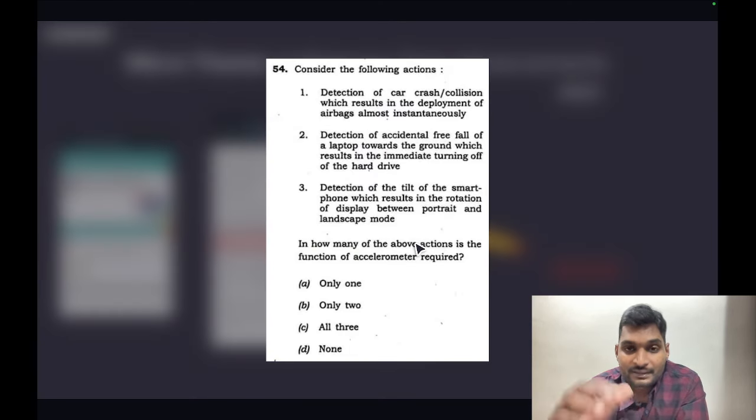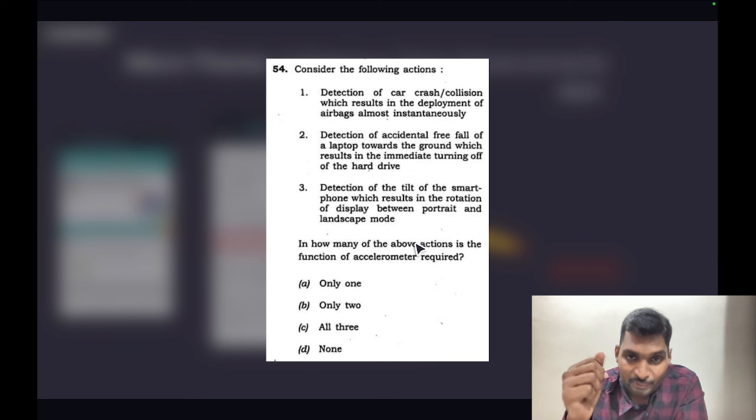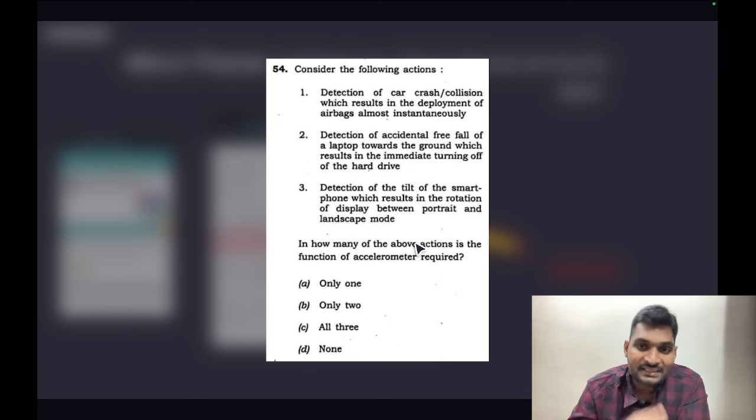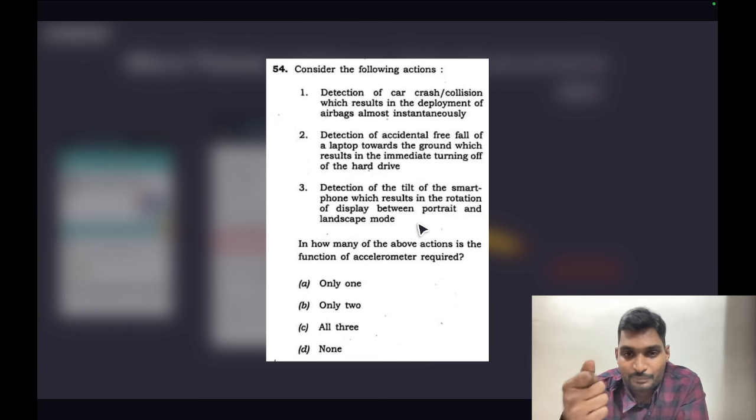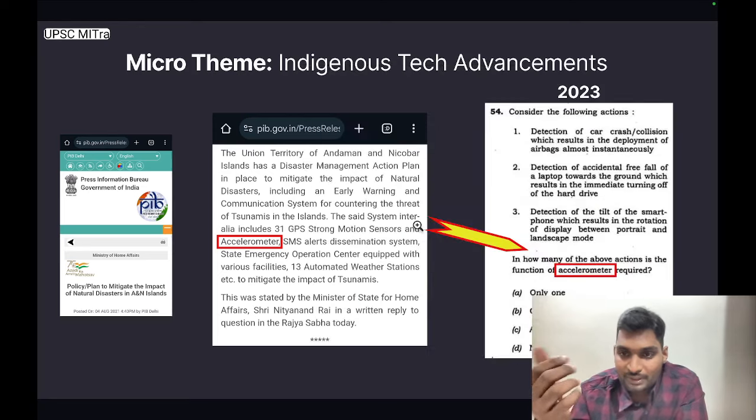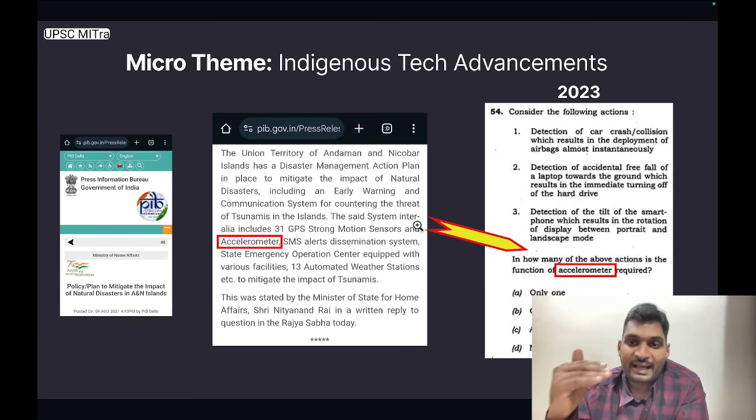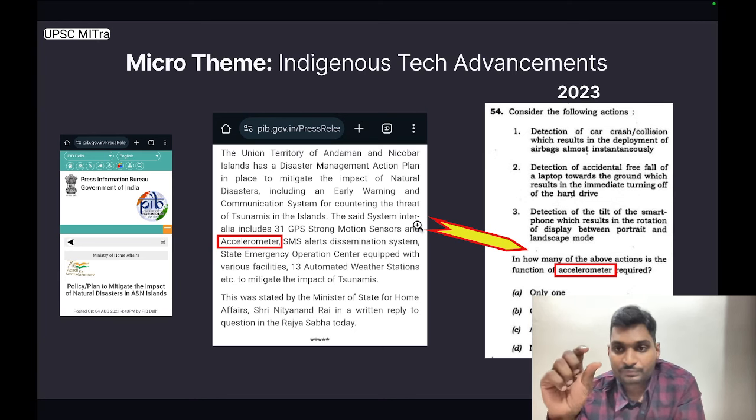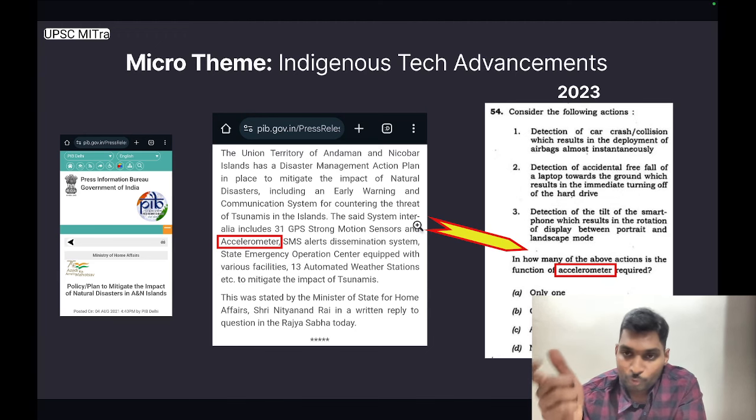The question was detection of car crash collision which results in the deployment of airbags almost instantaneously, detection of accidental free fall of a laptop towards the ground which results in immediate turning off of the hard drive. Statement 3, detection of the tilt of the smartphone which results in the rotation of display between portrait and landscape mode. जब बच्चों ने ये क्वेश्चन देखा था, उनमें से कई बच्चों ने ये शब्द एक्सेलरोमीटर पहली बार सुना था अपनी जिंदगी में. But the paper setter here expects us to have this nuanced information with respect to usage of accelerometer in the context of car crash, accidental free fall, movement between portrait and landscape mode, and so on.